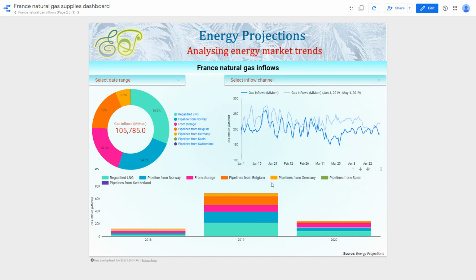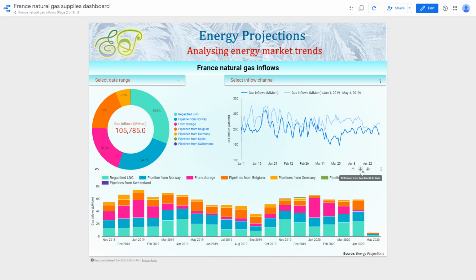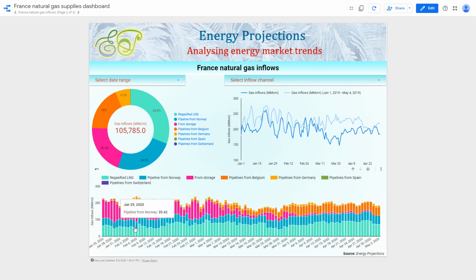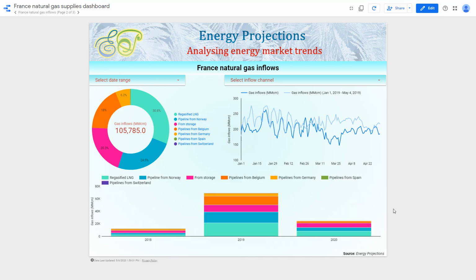Now looking at the third chart, it provides a disintegrated view of natural gas inflows into France by source. Once again, this is all annual data at the moment in this view. If we drill down one level, then we can see in this view monthly data by different sources, and if we drill down further, then we can see daily data in terms of natural gas inflows into the French market. So once again, we can see the power of customization in these reports.